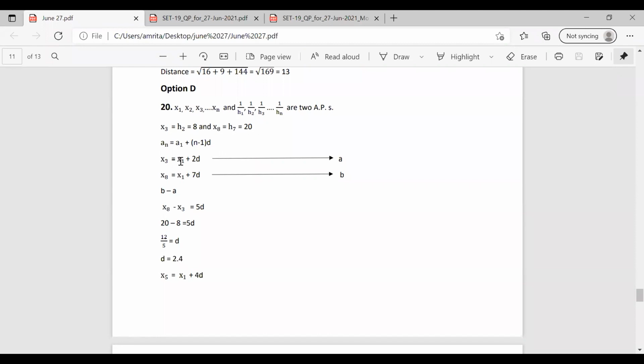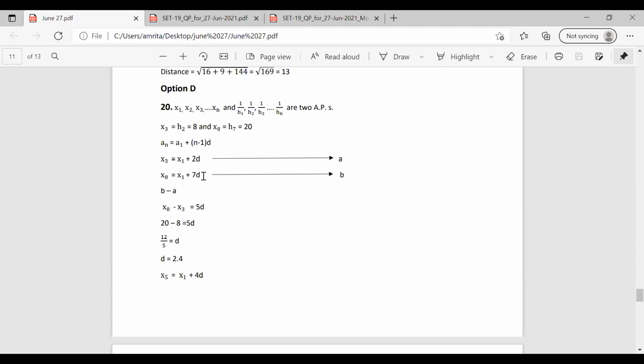Subtracting these two equations, we have x8 minus x3 equal to 5d. With x3 as 8 and x8 as 20, 20 minus 8, that is 12 by 5, becomes d. That is, d equal to 2.4.